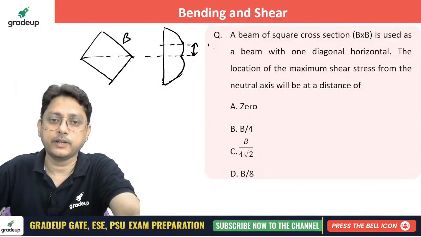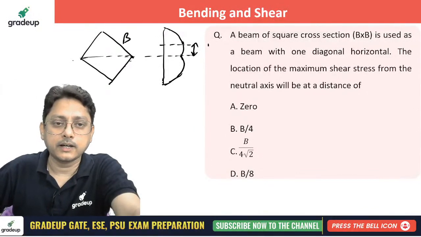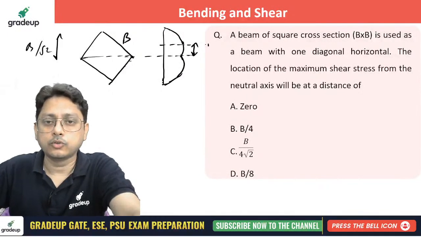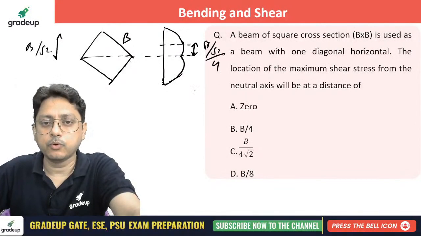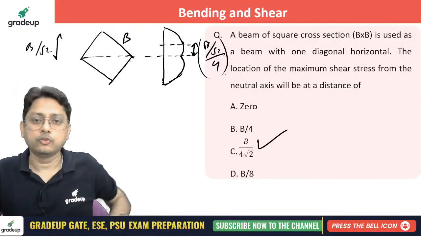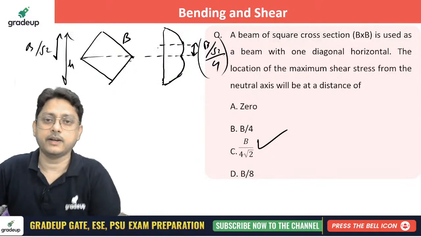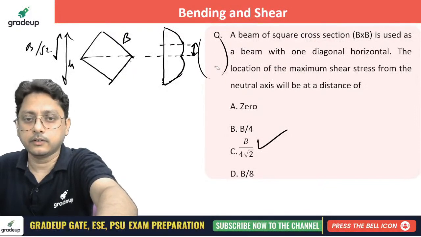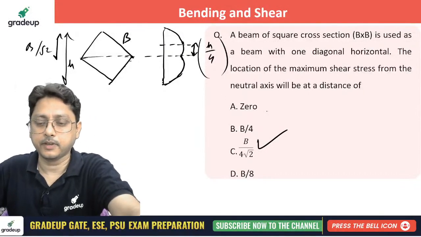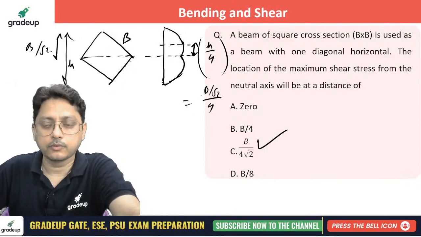Now how will you calculate this distance here? If this is b, what is this height? This will become b by root 2. So simply b by root 2 divided by 4, and you will get b by 4 root 2. So this distance is this height divided by 4, h divided by 4, where h is now b by root 2. So it is b by root 2 divided by 4, right?